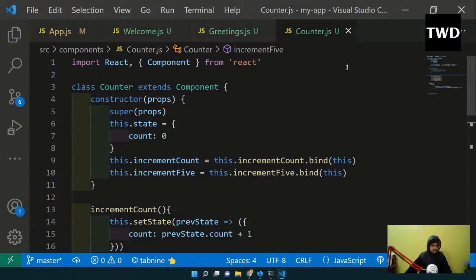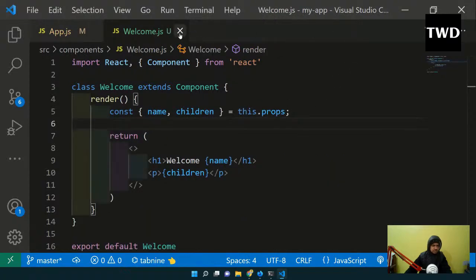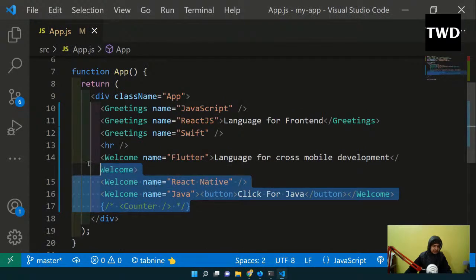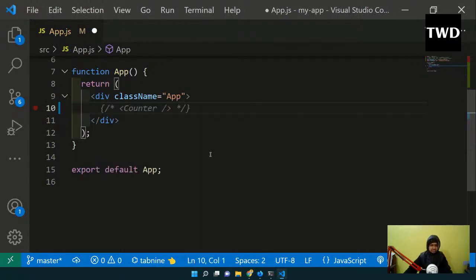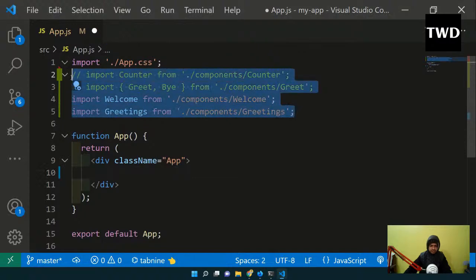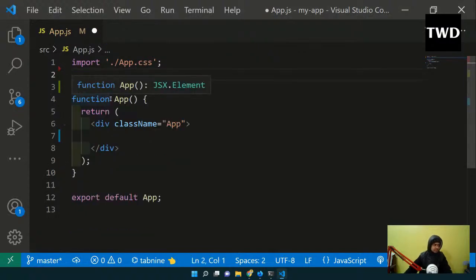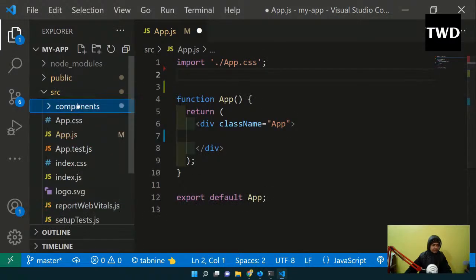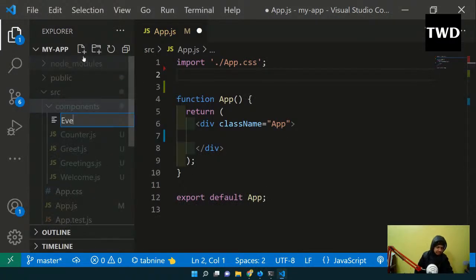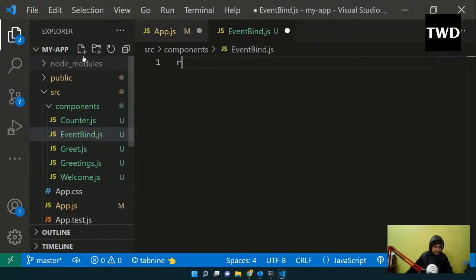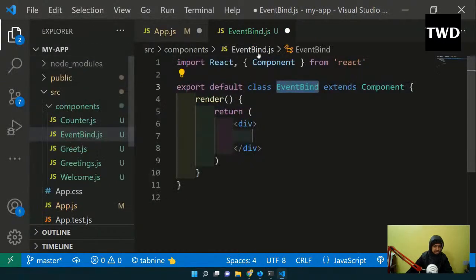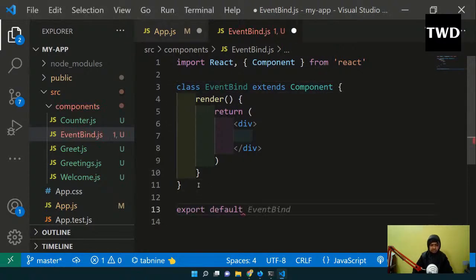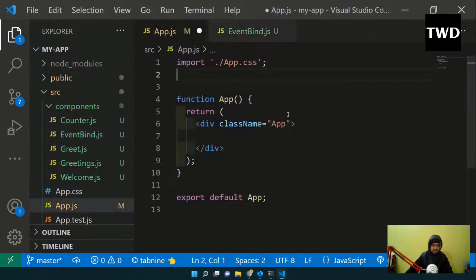So let us do a different class now. I'll have a new class like EventBind.js, and rcc. I'll do export default EventBind, save it.